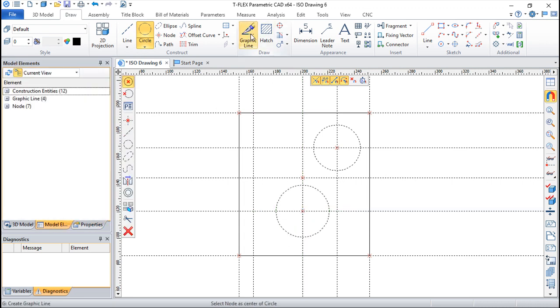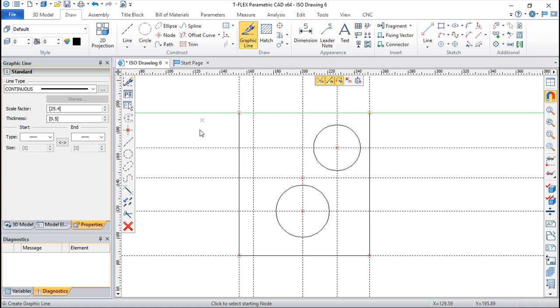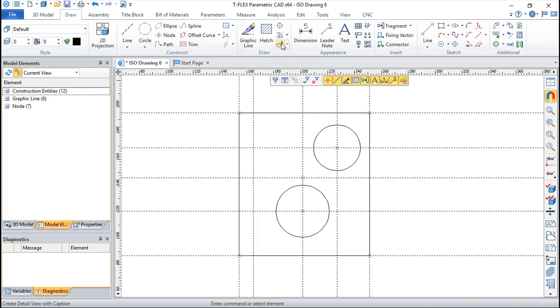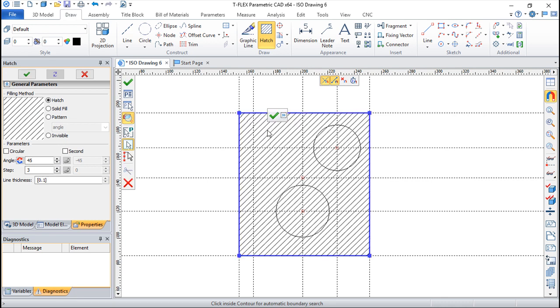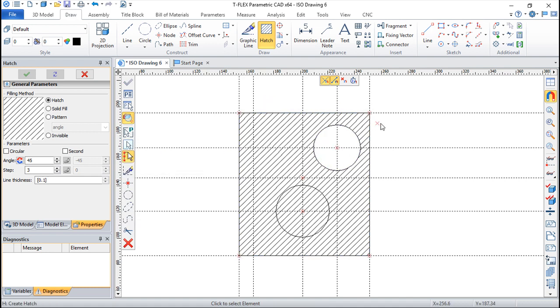Okay, doing also this graphical, and now let's create some automatic hatch. Okay, and let us consider also this guy here.